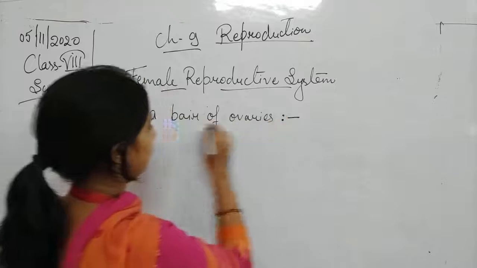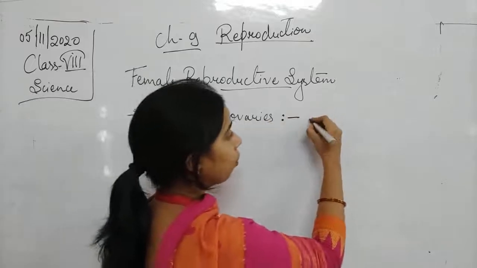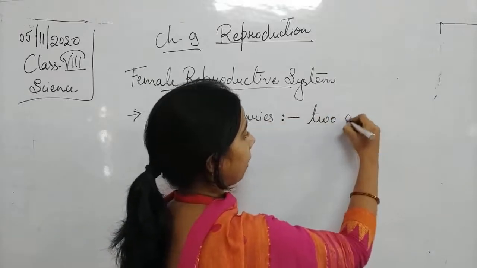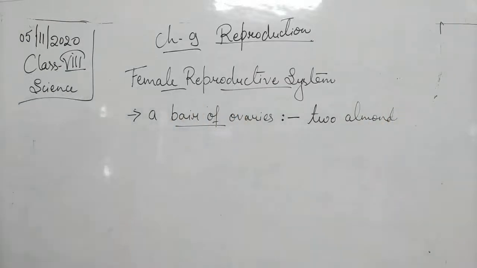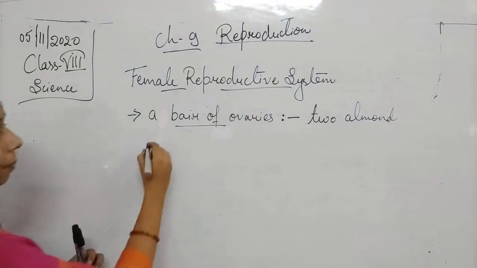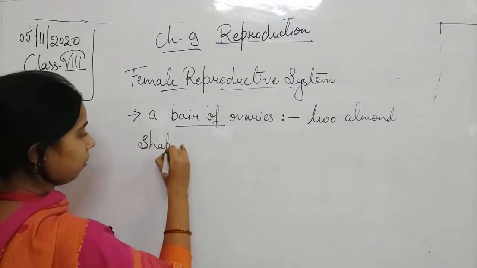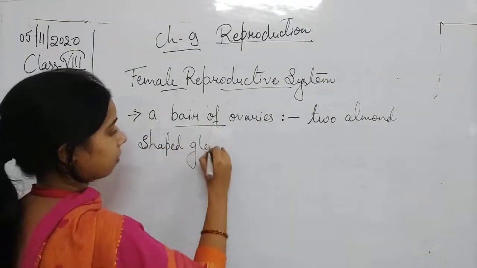Almond shape. When you look at it, it will look like two almond shaped glands.